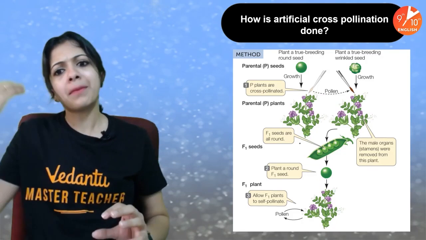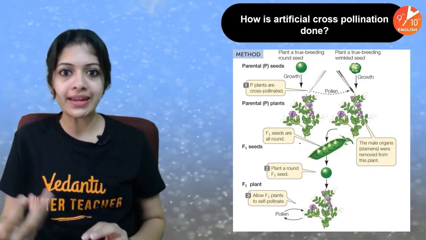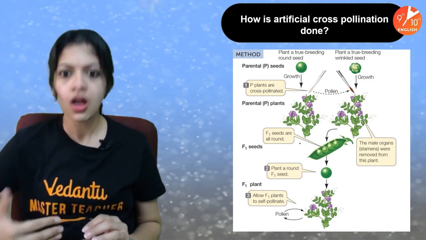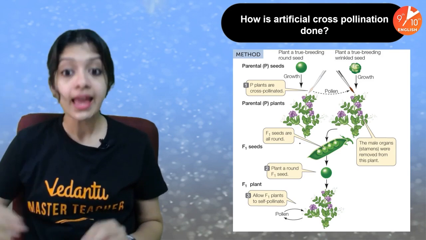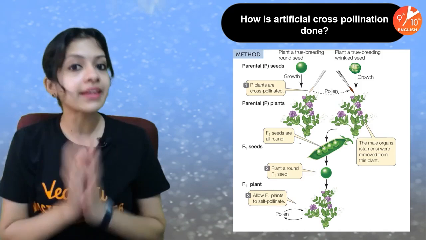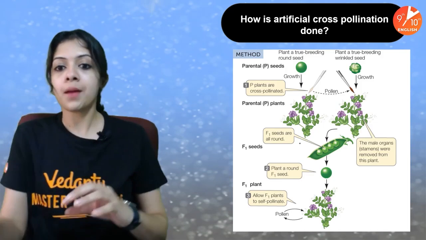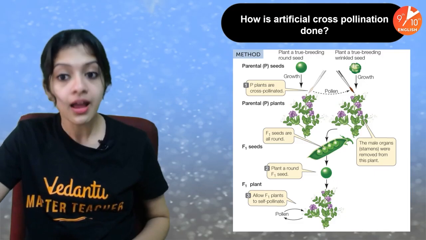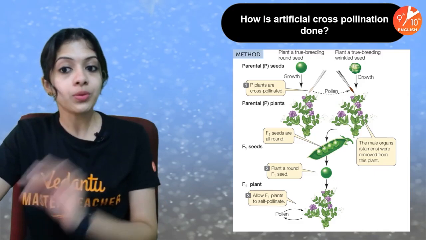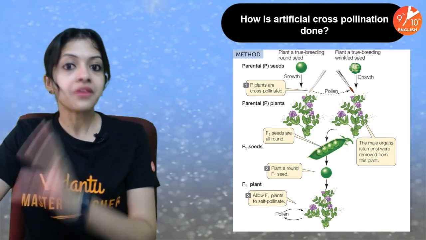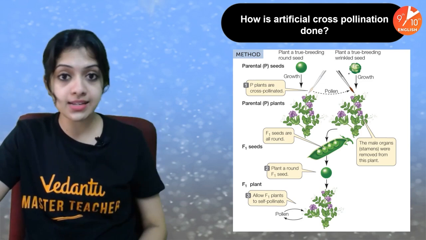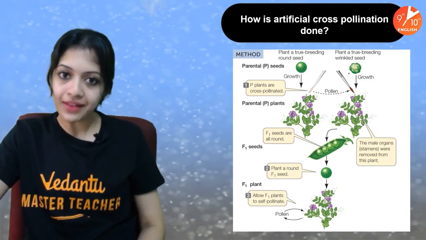When I say true breeding or purebred, I mean that for many, many generations, all of its ancestors have been producing only round seeds. That was parent one, and parent two, which you can see here, is a true breeding wrinkled seeded plant, which means all its ancestors have been producing only wrinkled seeds.